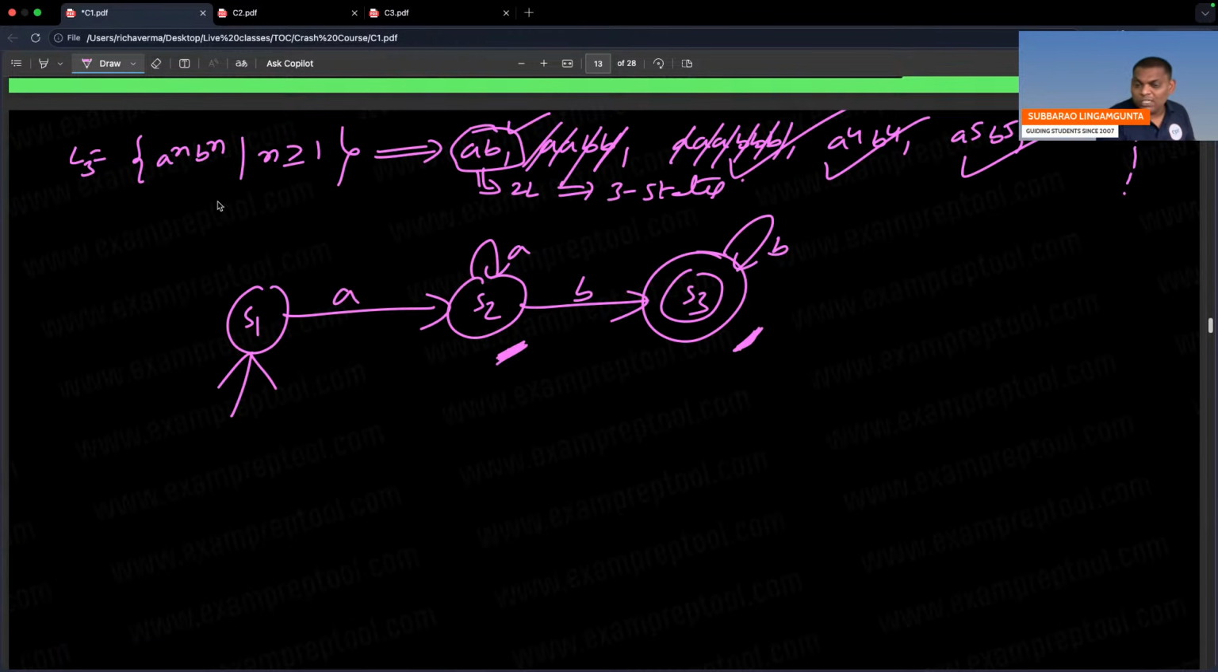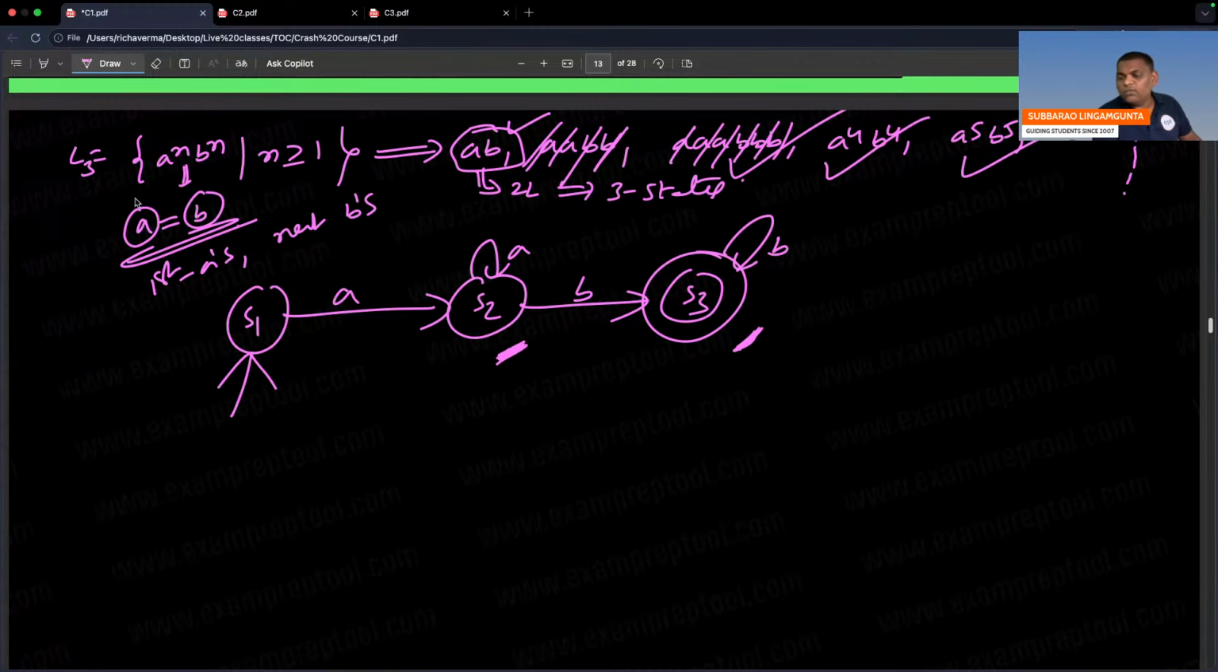Remember, according to this language, A's and B's should be equal. That is one condition. The second condition is that first A's should come, next B's. A's equal to B's, and first A's only, then B's. But the problem is everything is accepted.